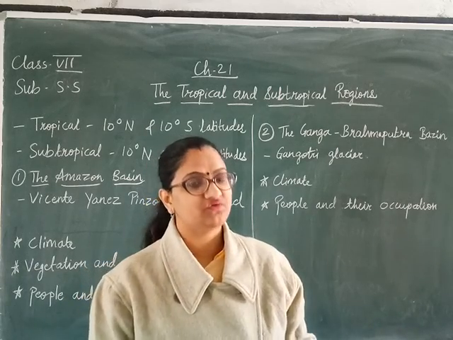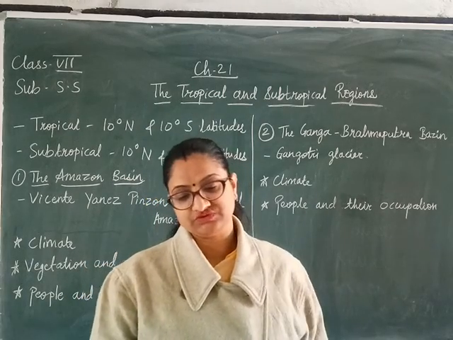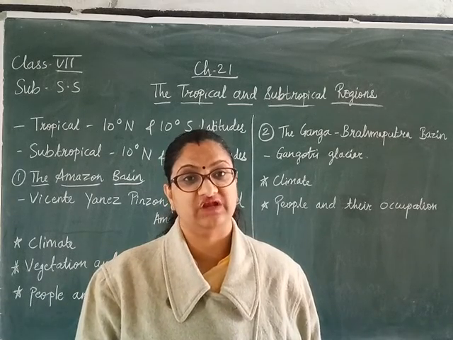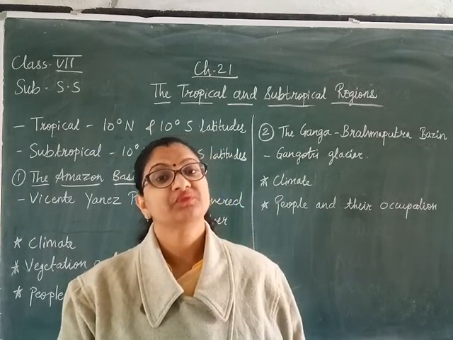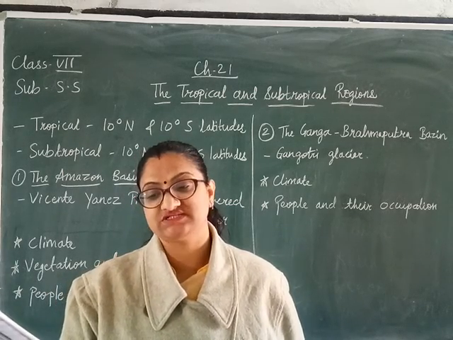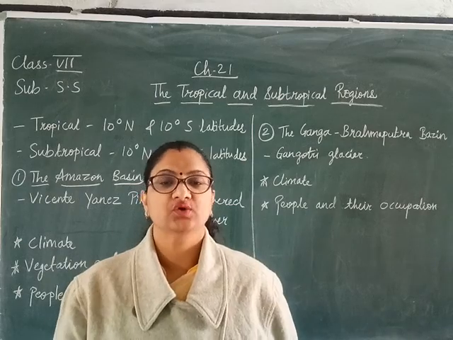Now how is the climate in the Ganga and Brahmaputra basin? The basin has a monsoon type of climate. This type of climate is characterized by hot summers, wet monsoons and cold winters.